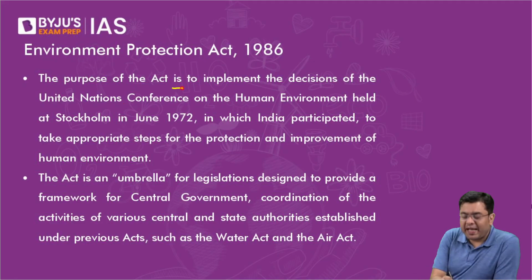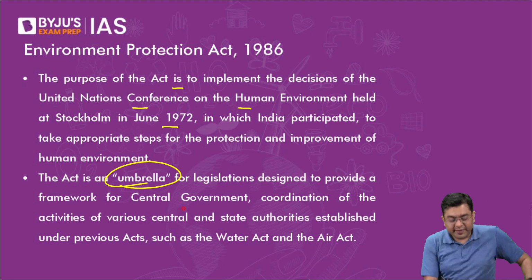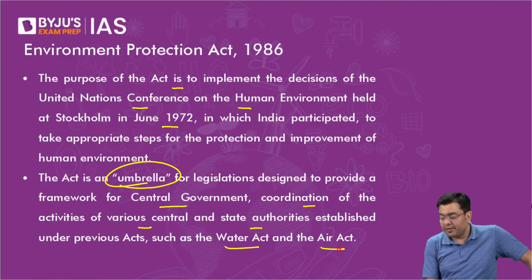The purpose of the Act is to implement the decisions of the United Nations Conference on the Human Environment held at Stockholm in June 1972. It is an umbrella for legislations, designed to provide a framework for the central government's coordination of activities of various central and state authorities established under the earlier Water Act and Air Act.